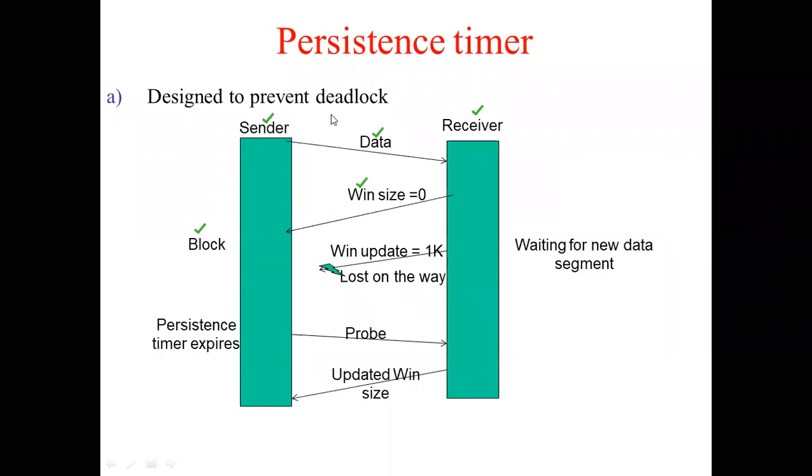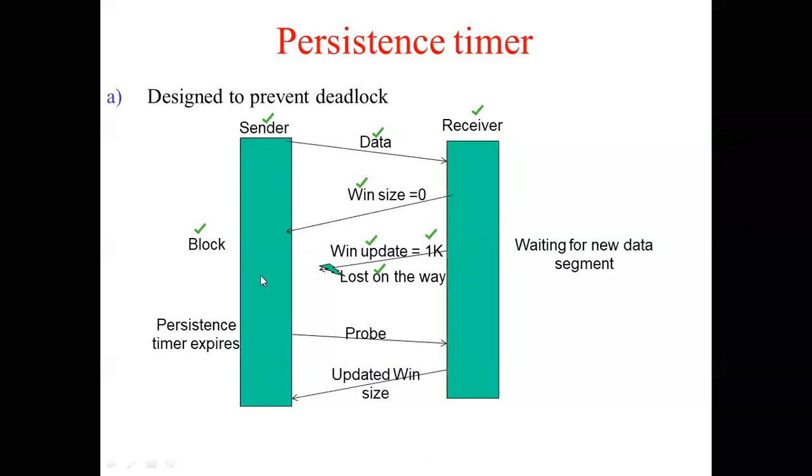So imagine for a certain amount of time the sender has blocked. The receiver is processing the data. Once the data processing is over, imagine the receiver sends back a window update of about 1K. So 1024 bytes of space is available. And imagine that window update is going to the sender. But on the way, something went wrong with that window update packet and it got lost. It never reaches the sender. So at the receiver side, it has sent, but the sender is waiting.